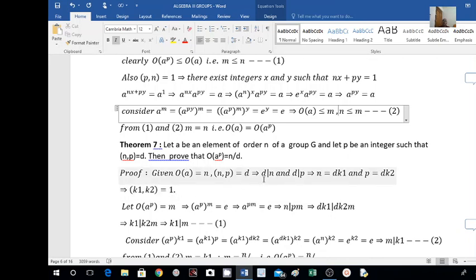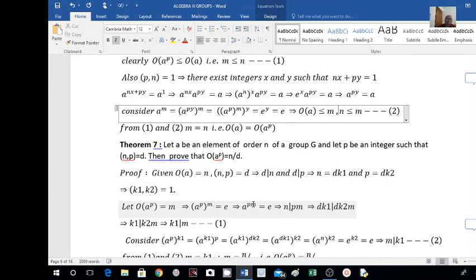These two are relatively prime because d is the greatest common divisor. If d were just a common divisor, I could not say that gcd(k1, k2) is equal to 1. Since d is the greatest common divisor, there is no common factor between k1 and k2; 1 is the only common factor. So k1 and k2 are relatively prime. Now next, let the order of a to the power p be, say, m. Then (a^p)^m must be equal to the identity element, because m is the order of a raised to p.